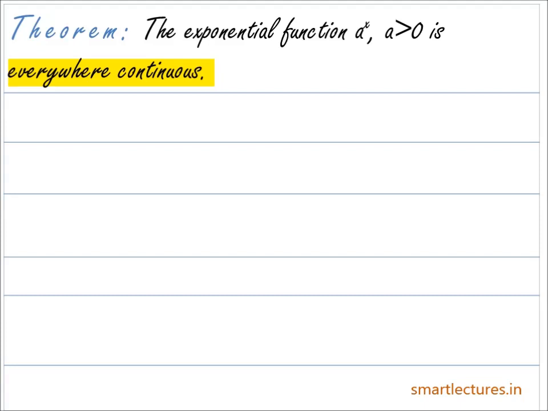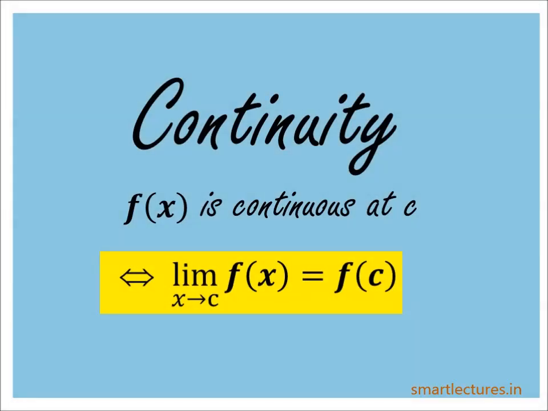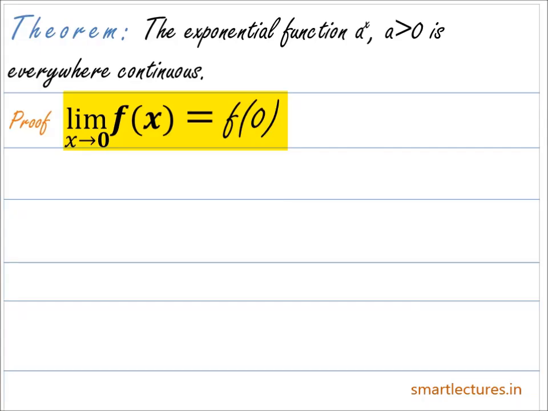Now as per the definition of continuity, a function is continuous at any point if and only if the limit of the function at that point is equal to the value of the function at that point. So let's first of all check the continuity of this function at the point x equal to 0, and it will be continuous at x equal to 0 if and only if the limit as x approaches 0 of f of x is equal to f of 0. So let's first calculate its limit.